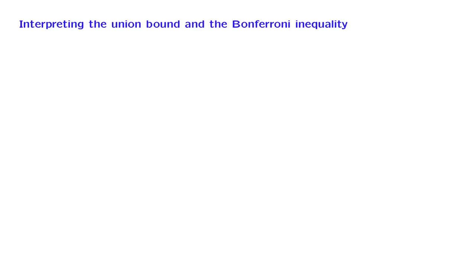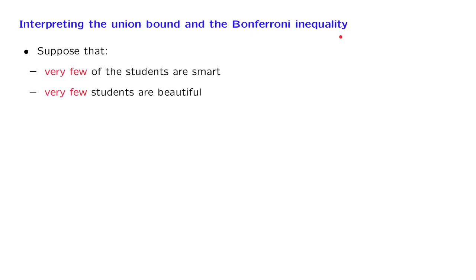In this segment, we will discuss a little bit the union bound and then discuss a counterpart which is known as the Bonferroni inequality. Let us start with a story. Suppose that we have a number of students in some class and we have a set of students that are smart. Let's call that set A1. So this is the set of smart students.